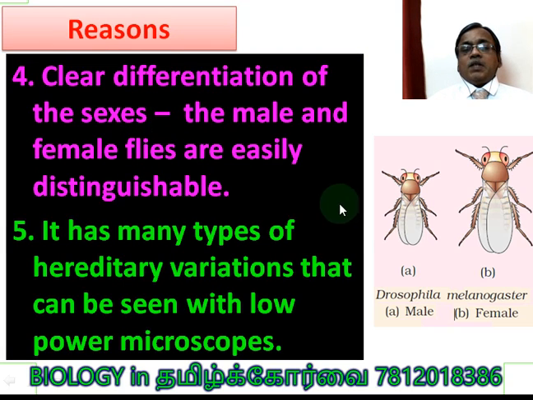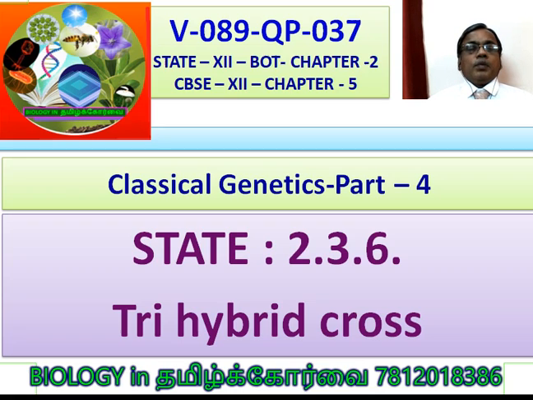Clear differentiation of the sexes. You see the male fly and female fly, clearly differentiated, and they are easily distinguishable also. It has many types of hereditary variations that can be seen with a low power microscope. The variation between the two flies can be easily studied under the low power microscope, that is, the dissection microscope itself. We are able to see the variations, one may be with white eyes and another with red eyes. We are able to distinguish the variation.